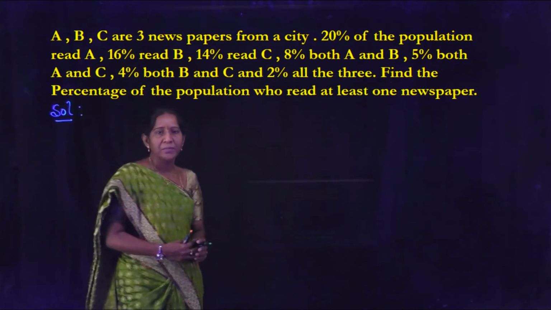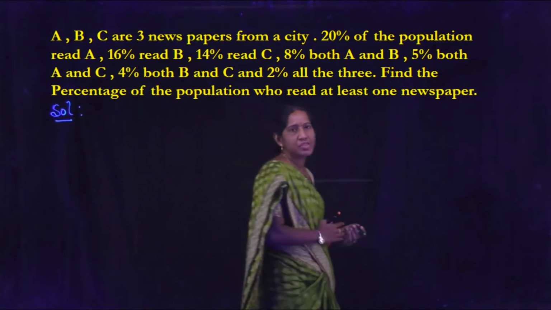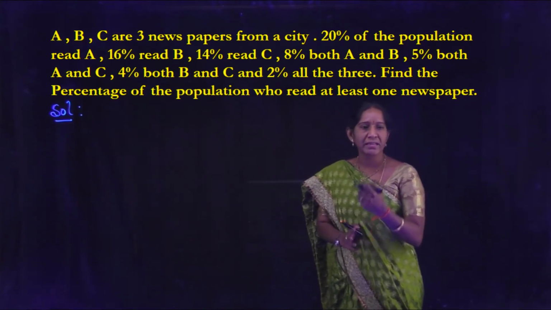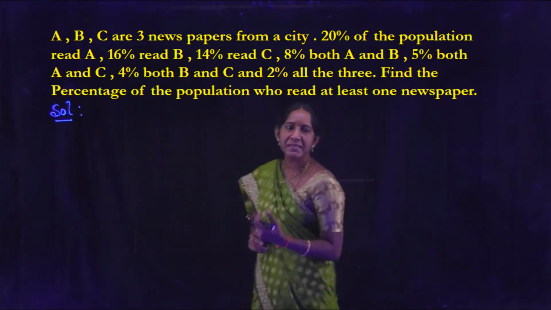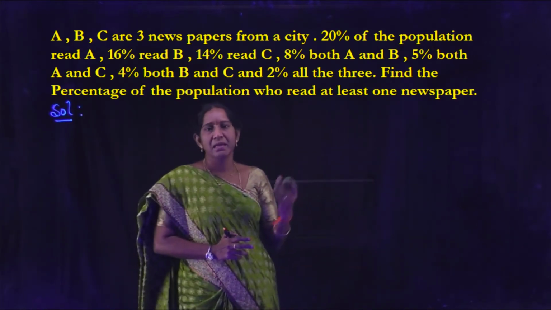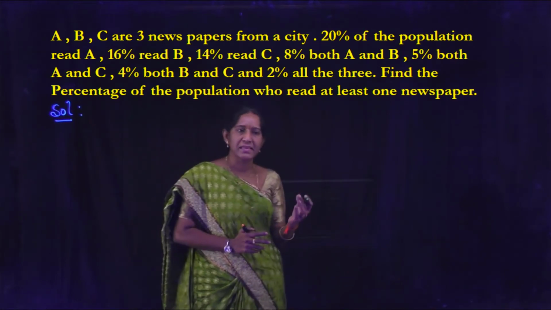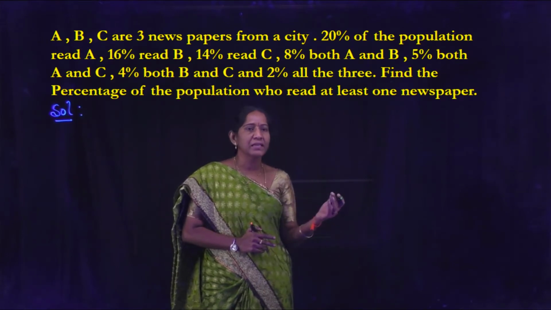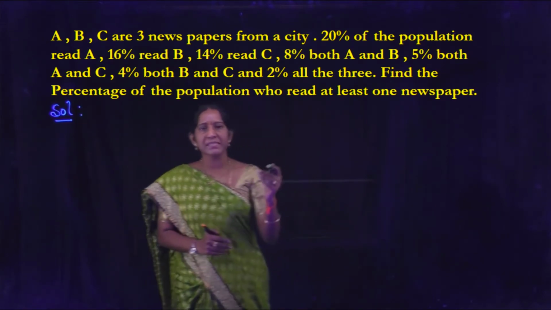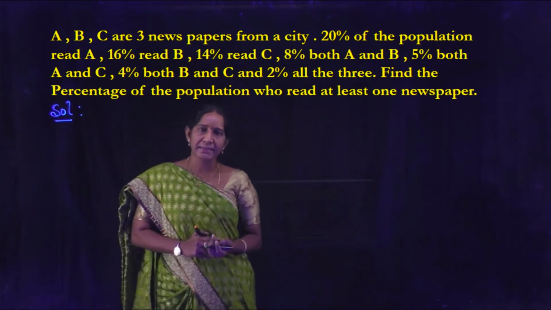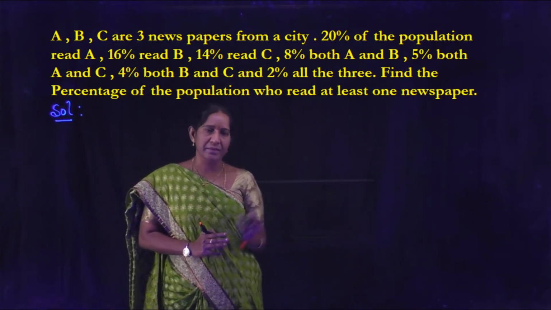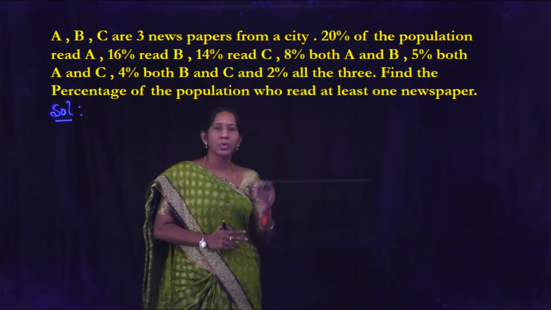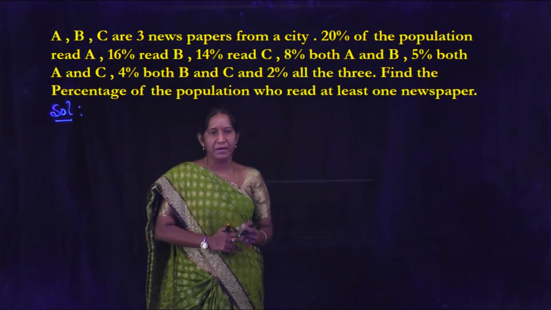See the next problem. A, B, C are three newspapers from a city. 20% of the population read newspaper A. 16% read B. 14% read C. 8% read both A and B. 5% read both A and C. 4% read both B and C. And 2% read all three. Then find the percentage of population who read at least one newspaper.